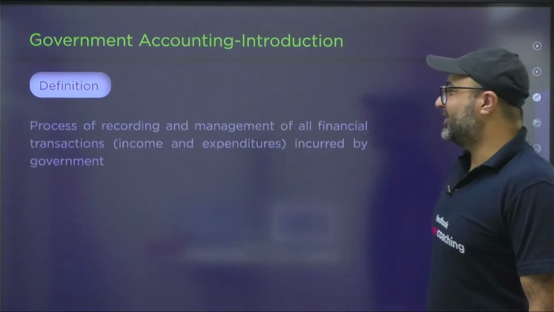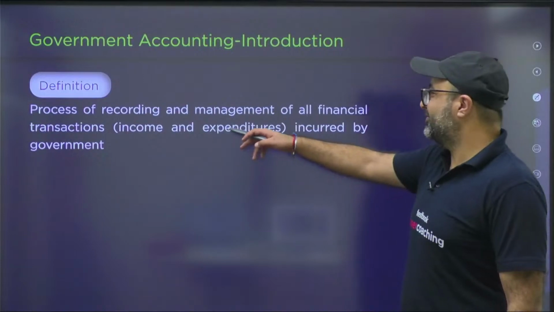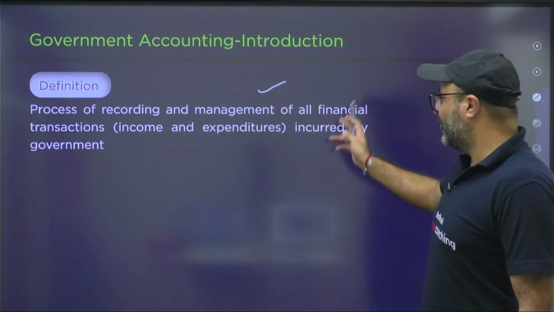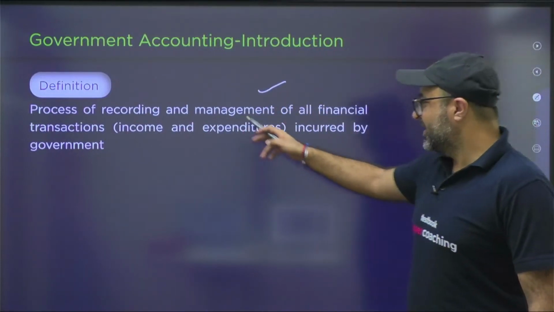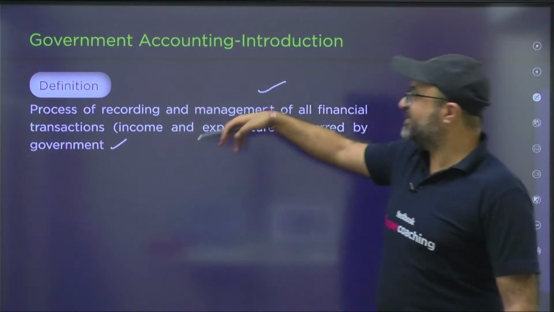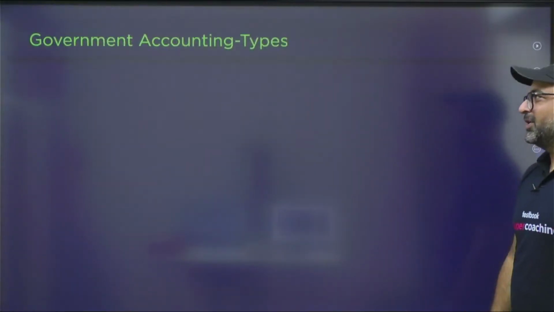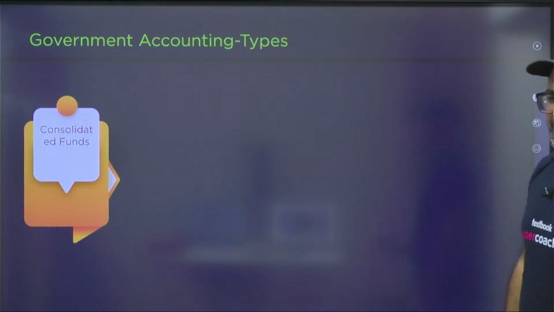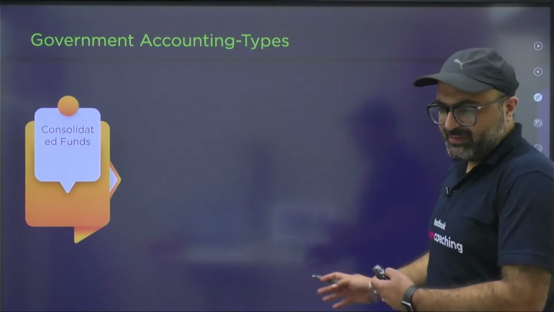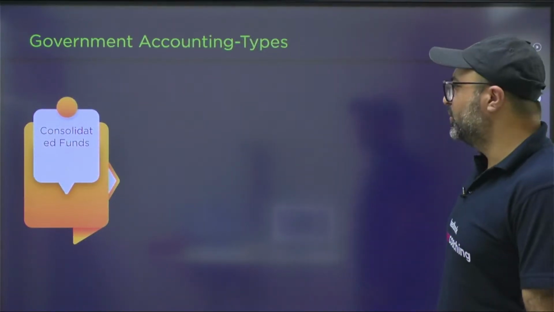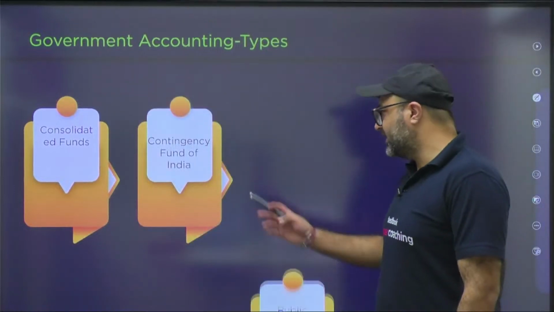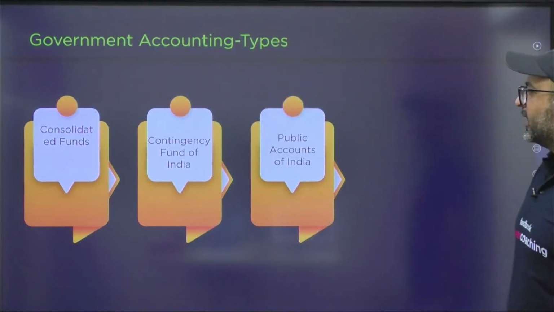Moving ahead, if I talk about the definition, the process of recording and management of all the financial transactions done by government is performed by RBI. So when we talk about the government accounts, we have different types of government accounts, which include Consolidated Fund of India, Contingency Fund of India, Public Accounts of India.